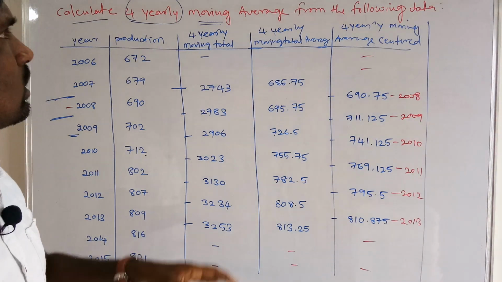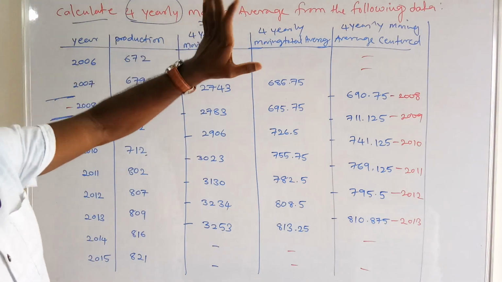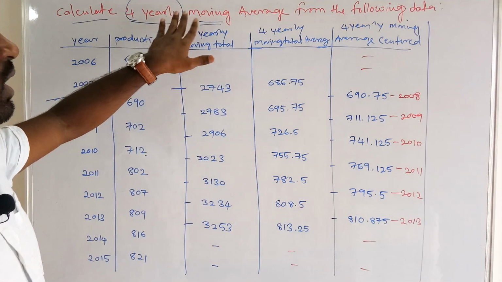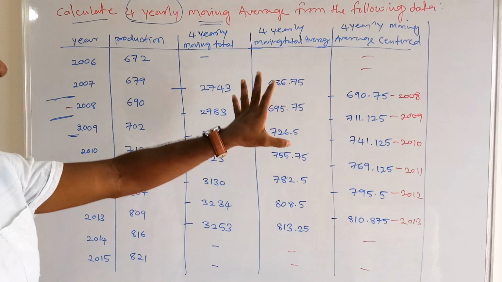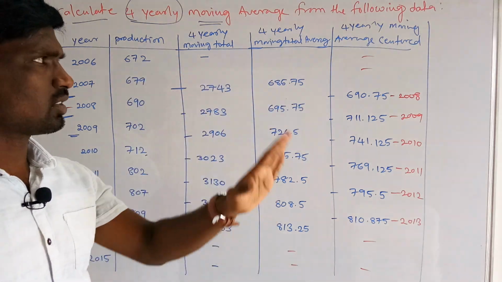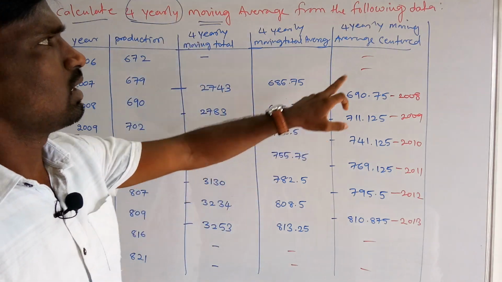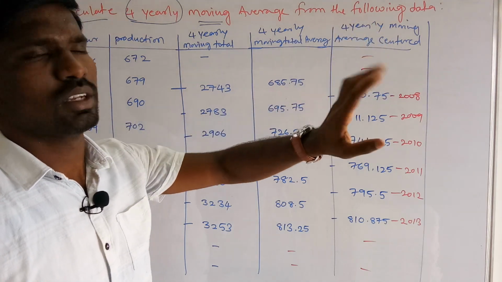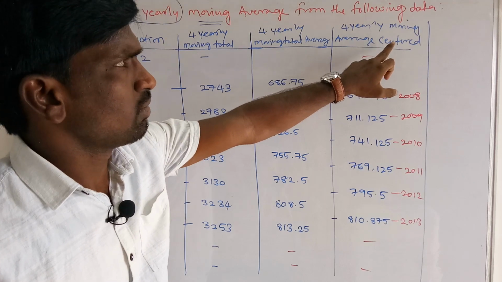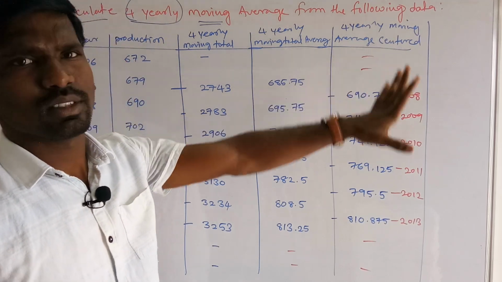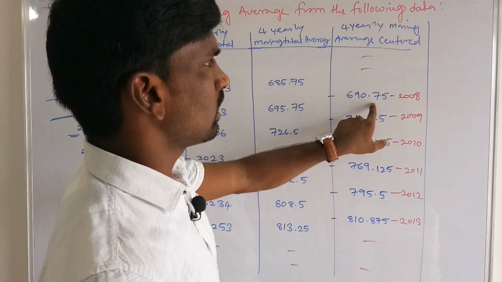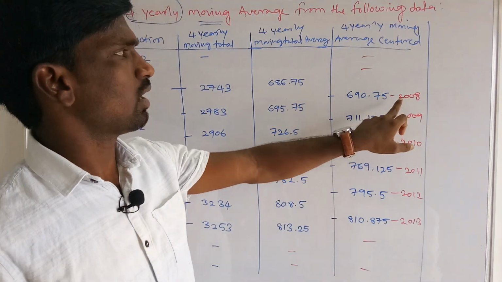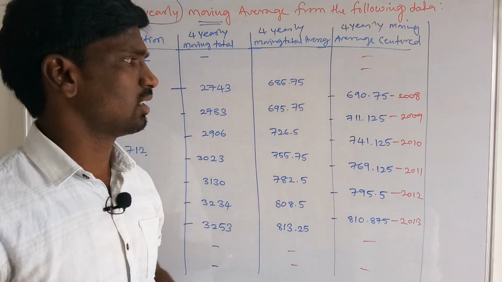This is the solution for the 4-yearly moving average, meaning even number of years. When an even number of years is given in the question, this is the process. It is the same as for odd number of years, but here we have to calculate the centered moving average. Why do we calculate the moving average centered? Because we have to show the trend value for a particular year.